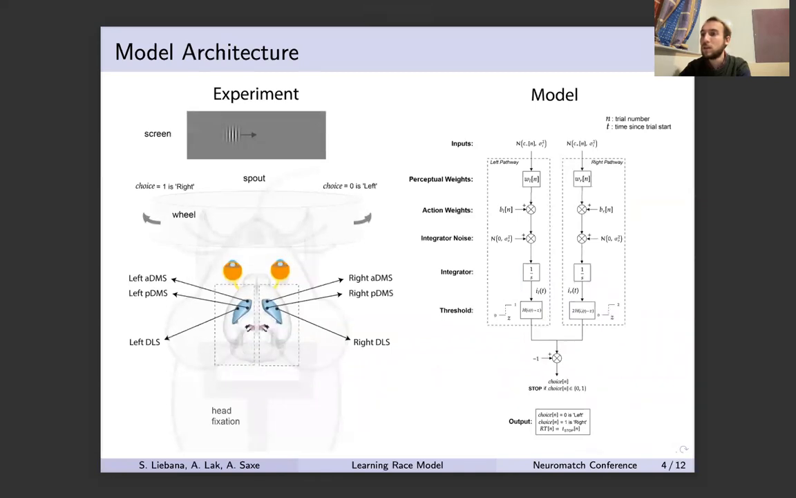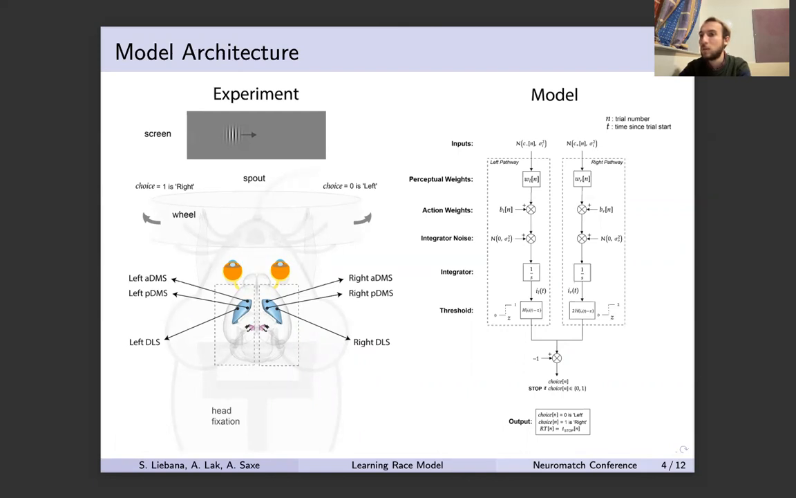Here, the left-hand side shows a closer view of the experimental setup and the regions in striatum from which we recorded dopamine release throughout the experiment. On the right-hand side, you can see a schematic of the model architecture. The race model has two independent processing pathways, which accumulate evidence in favor of left or right choices through integrators, which race each other to a threshold. The first to arrive determines the choice made by the model.